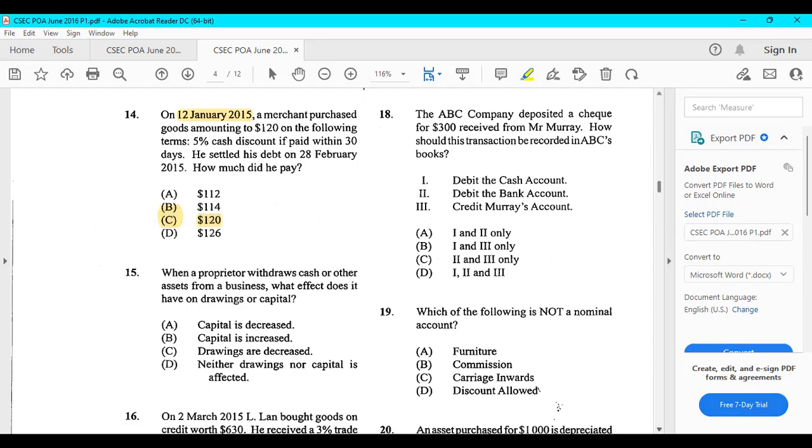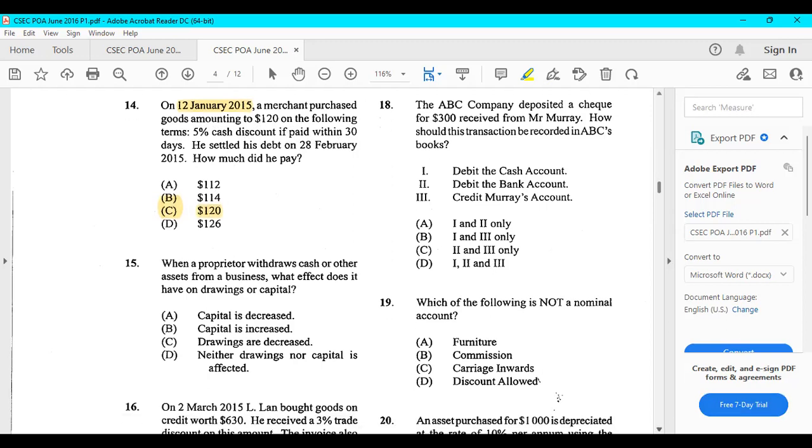And last one, when a proprietor withdraws cash or other assets from a business, what effect does it have on drawings or capital? So we're withdrawing money from the business or any other asset that the owner is withdrawing from the business. Capital is decreased, capital is increased, drawings are decreased. All right, first of all, the capital cannot be increased because it's when you are adding investment to the business as the owner that your capital increases. So B cannot be the answer.